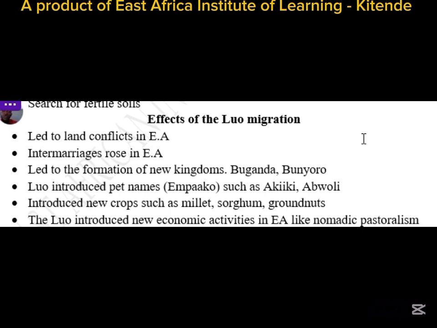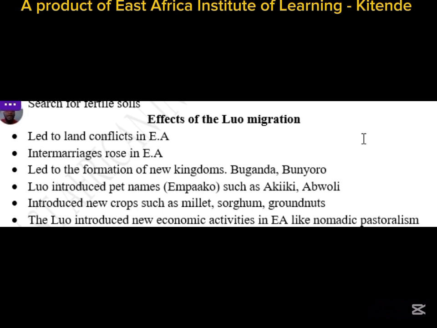Another one, we got intermarriages in East Africa. The Luo intermarried with the people they found in the interior of East Africa. When they came, they decided to intermarry with them. For example, when they found the Baganda, the Banyankole, the Banyala, I'm giving an example, the Luo men married the Baganda, the Luo men married the Banyankole, the Luo men married the Basoga. So that gave birth to new races.